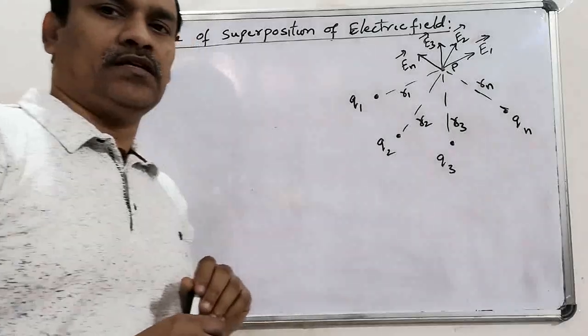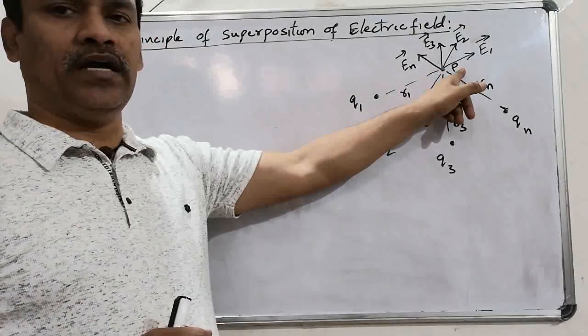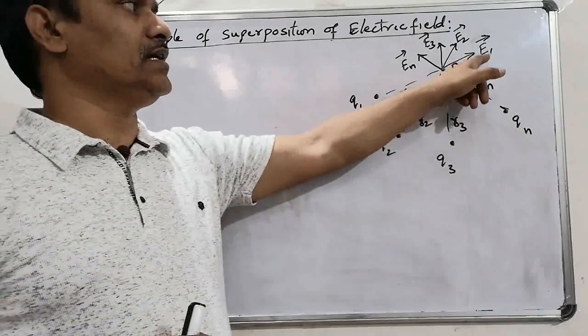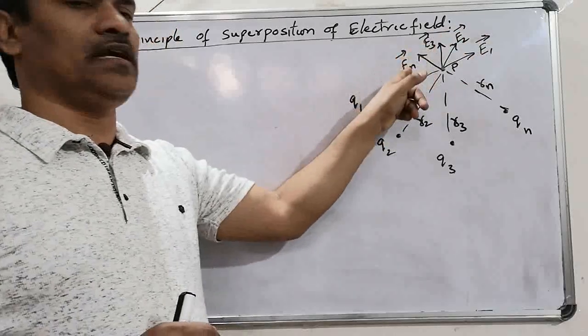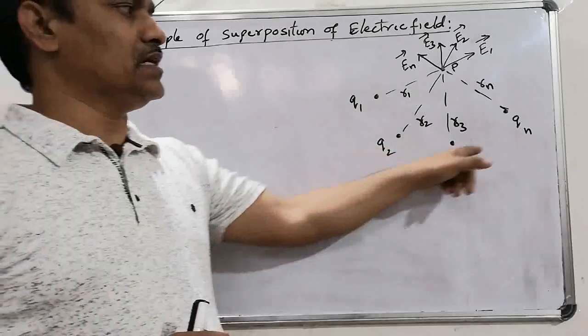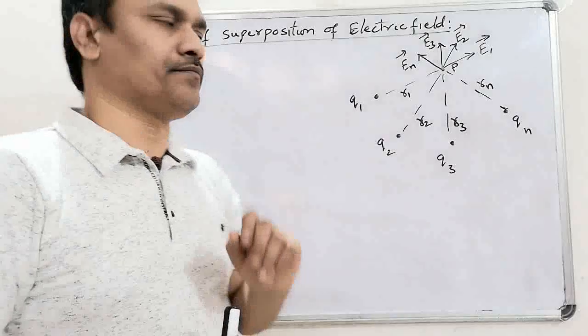Principle of superposition states that the net electric field intensity at a certain point is always equal to the vector sum of electric field intensities at that point due to all the charges present in that region.